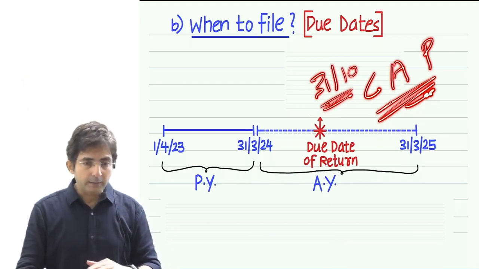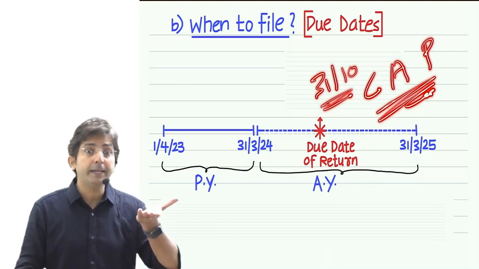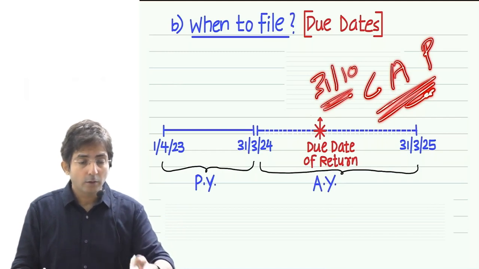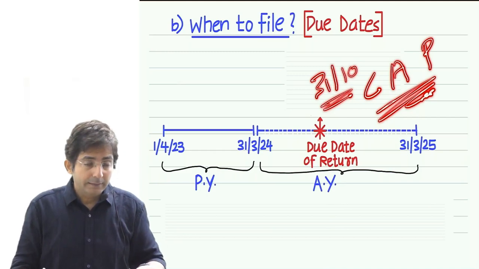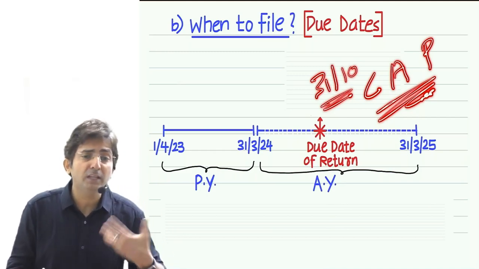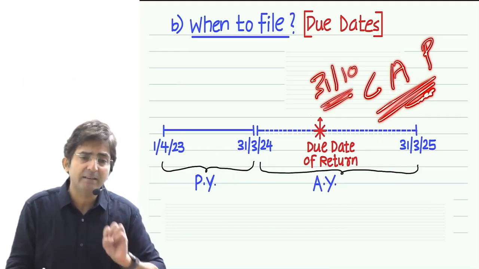Even if income tax law doesn't require it, the Companies Act 2013 forces every company to conduct audit. And since companies have to get their accounts audited, they need more time to file the return. By filing the return by July, they will have less time.